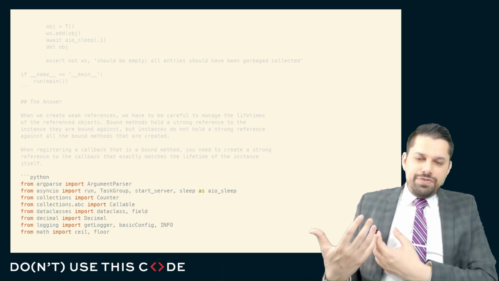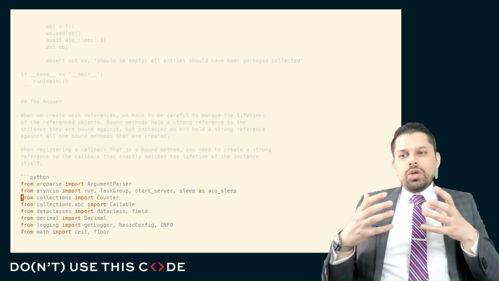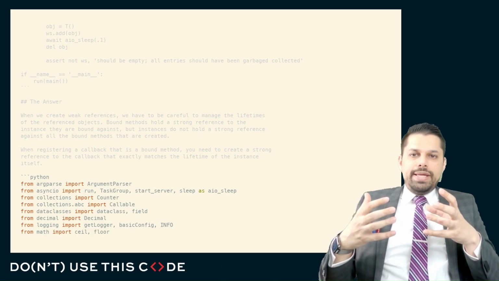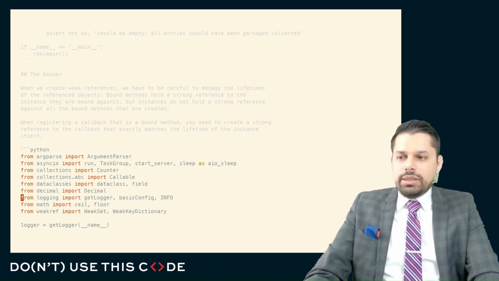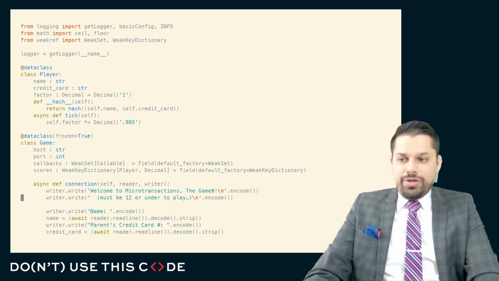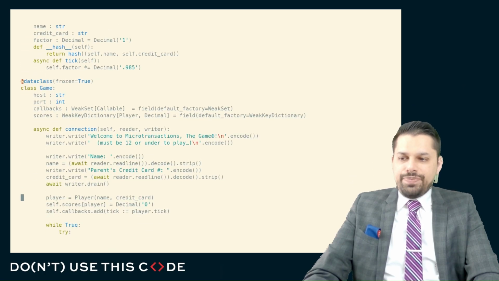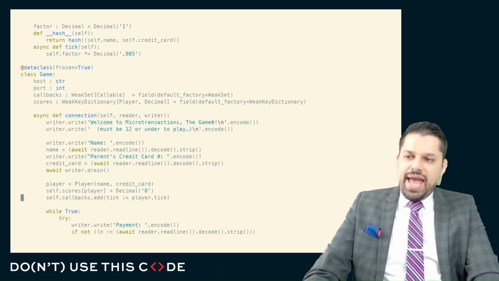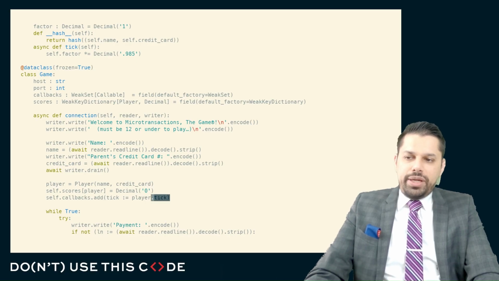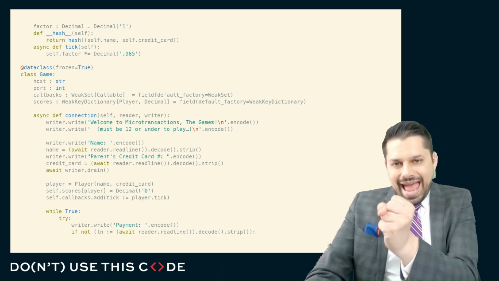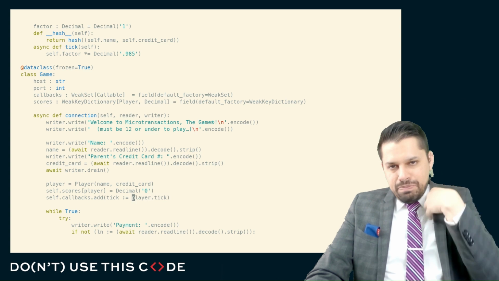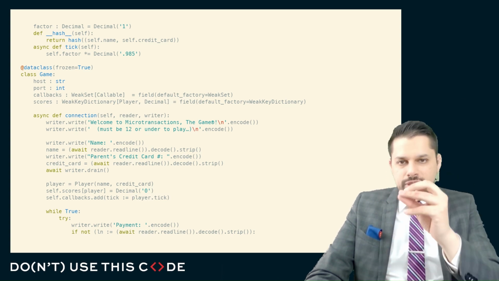In the case of this particular program, we had a callback on a bound method of a class. So we have this player class, and we're going to retrieve from that player class the .tick method. We're going to add that to our callbacks, and we'll see it immediately get removed from those callbacks. We'll see it immediately vanish.